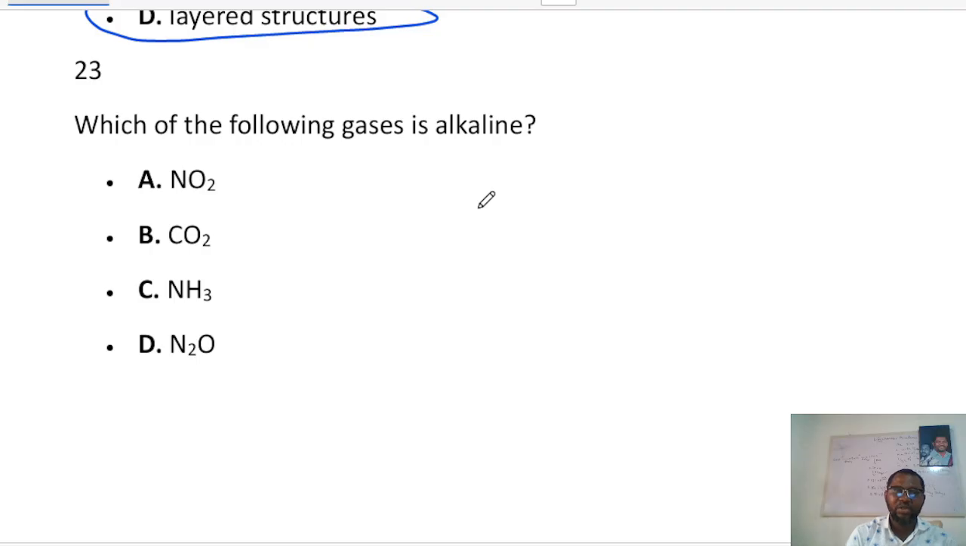Now the next one says, which of the following gases is alkaline? The only alkaline gas that exists is ammonia. All other gases are acidic gases or neutral gases.